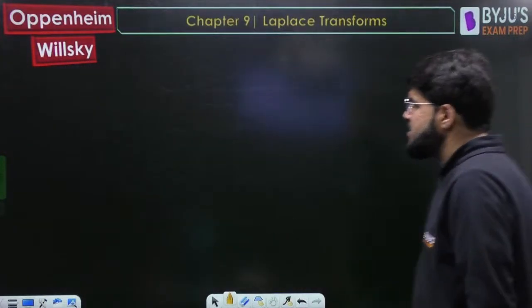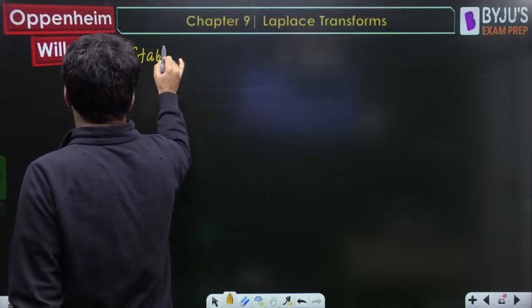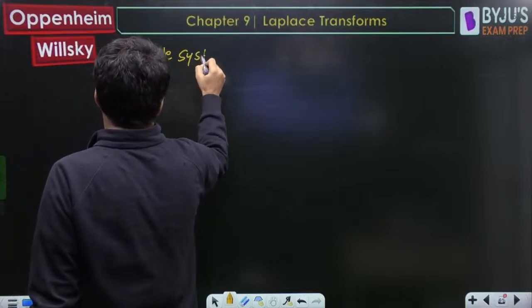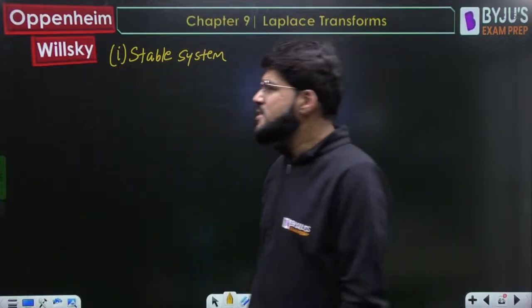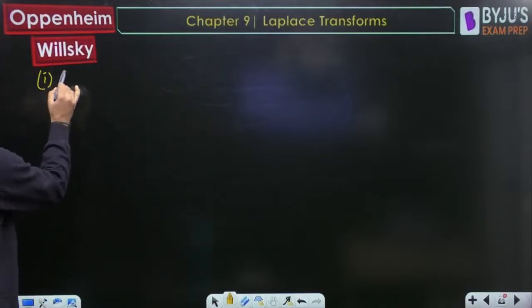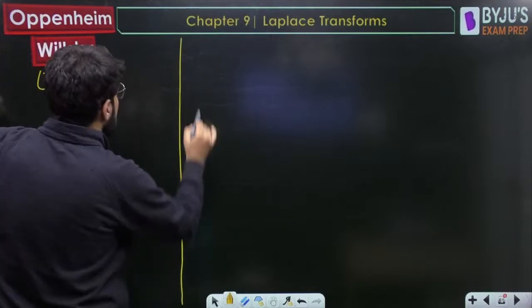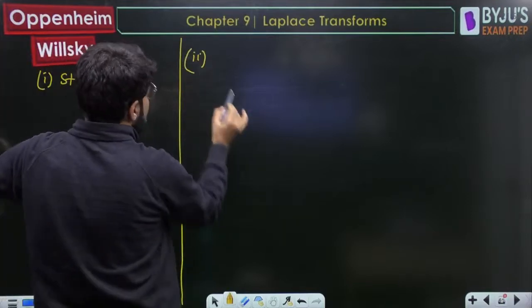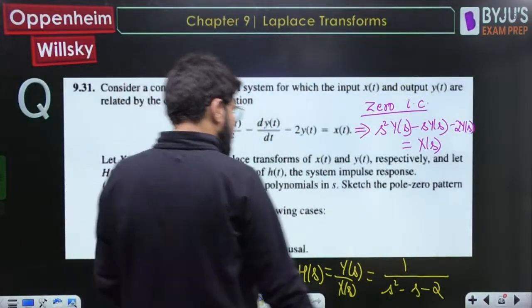For a system to be stable, ROC should include what? Let's do all three cases together. First, stable. What is the second they have told? Causal. Third, neither stable nor causal.